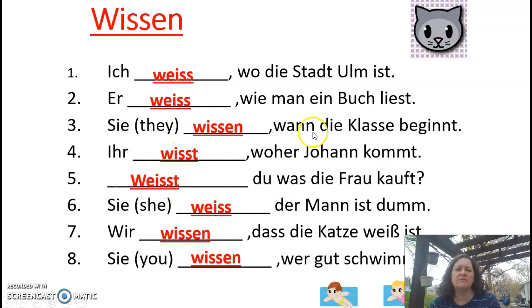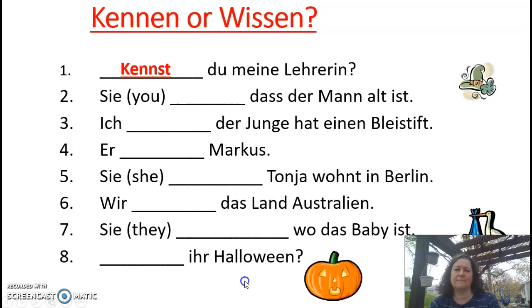So these are all forms of wissen, and this second part of the sentence here is all a piece of information. That's why we use wissen every single time. Okay, this time we are going to use kennen or wissen, and I showed you the first answer. So, blank du meine Lehrerin. So you have to figure out to use kennen or wissen, and then how do you do the verb? How do you match it up?